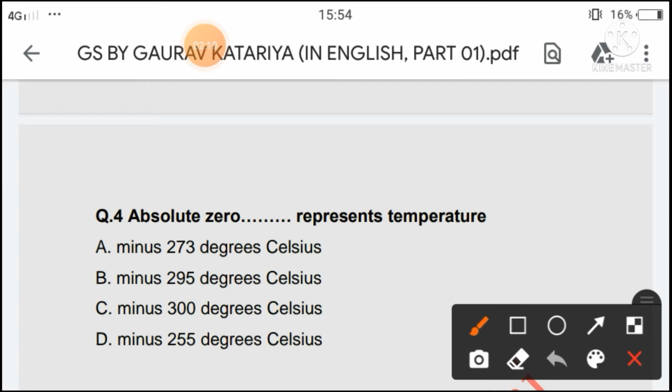The next question is absolute zero represents temperature minus 273 degree Celsius, minus 295 degree Celsius, minus 300 degree Celsius or minus 255 degree Celsius. So the right answer of this question will be minus 273 degree Celsius, means option A is the right answer.